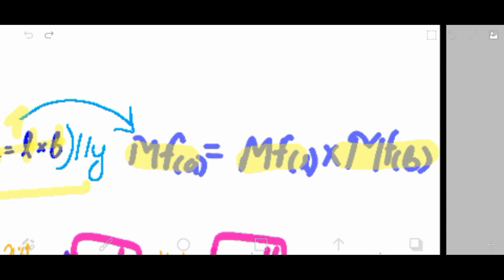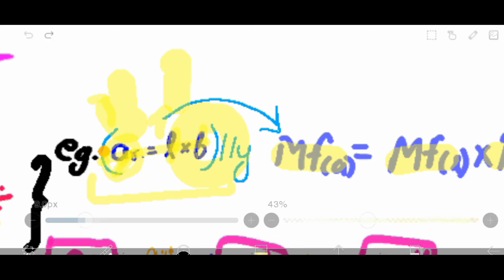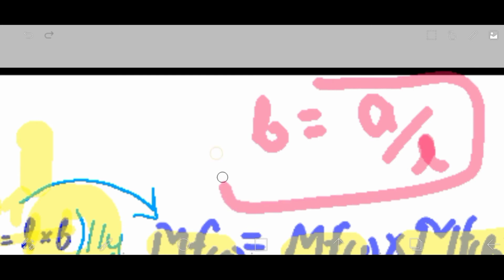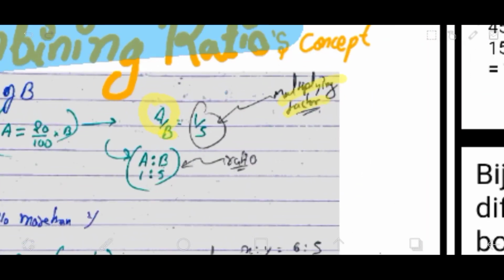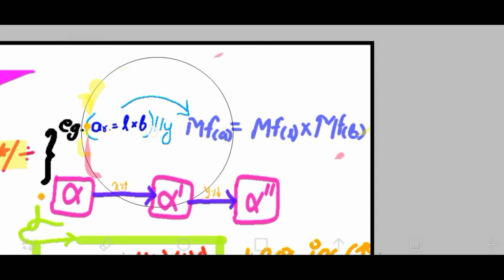And now the other thing is that if it's given that area has decreased by this percent and length is increased by this percent, what is the effect on B, right? Then you could simply modify the formula as per your needs. I suggest doing it with the multiplying factor of B equals the multiplying factor of A by the multiplying factor of L. I hope you're getting my point, right? So now as you get the multiplying factor of B, you could easily calculate the value of B with the help of this, right? It's a very useful concept. You just need to remember it. With this trick, you're learning to avoid the traditional method. So I hope that sums up this part.